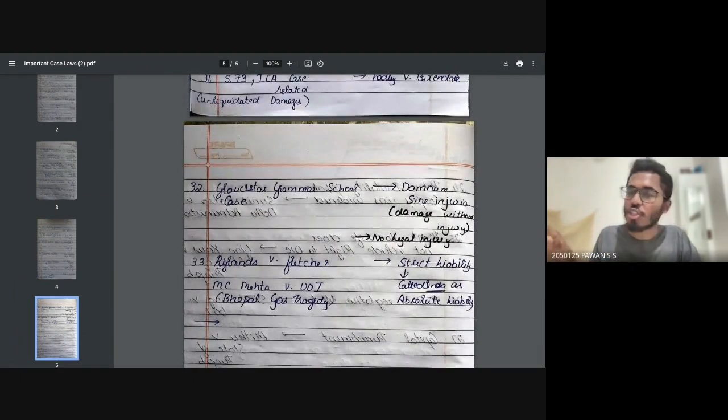15 minutes rapid revision of all the case laws. At least 2 to 3 marks you'll get from here. Yeah, in the last 2 days, just learn everything by heart.